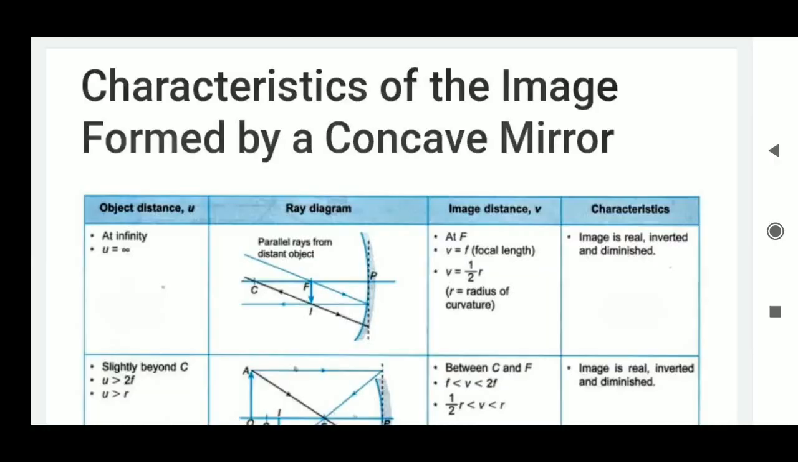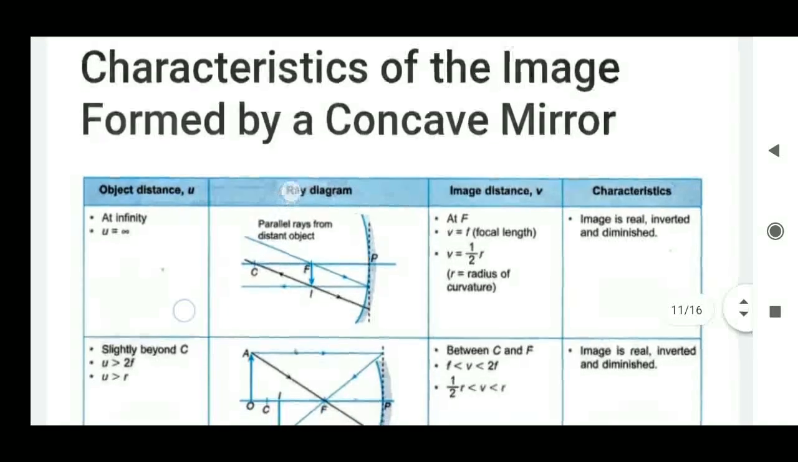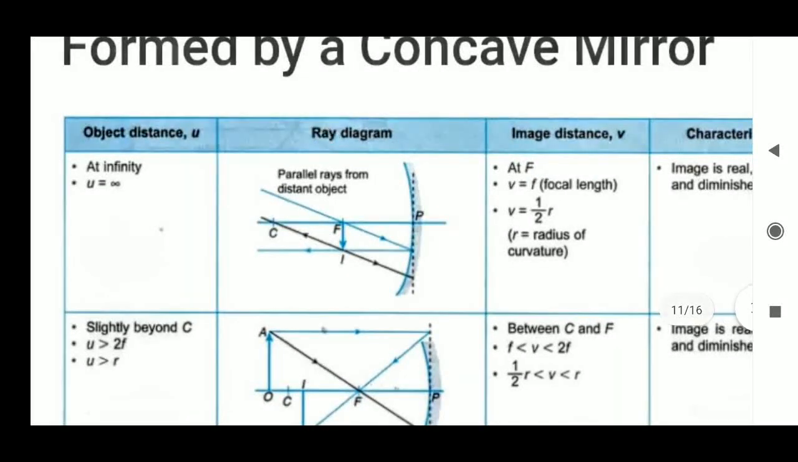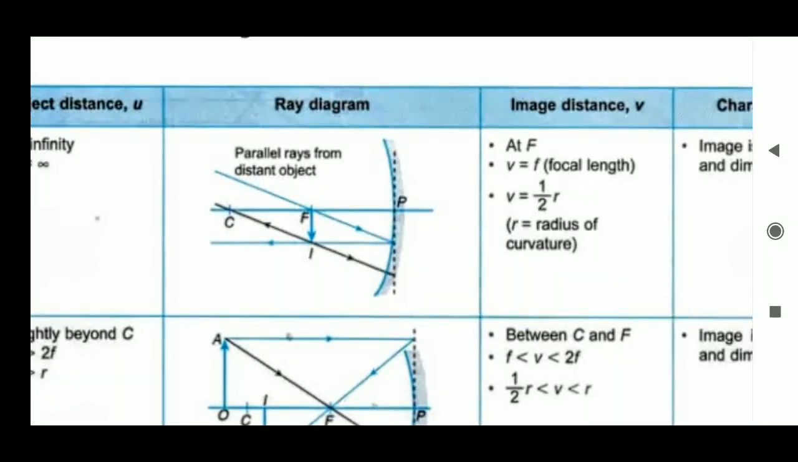Okay. Now we'll see the characteristics of the image formed by a concave mirror: at different positions of the object, how the image changes, and what the nature of the image is. The first column is object distance, the second column is the ray diagram, the third is image distance, and the fourth column is characteristics of the image. See the first one: if the object is at infinity, you know that the image forms at its focal length, and that is a real inverted image. The image forms at the focal length, which is half of the radius of curvature.